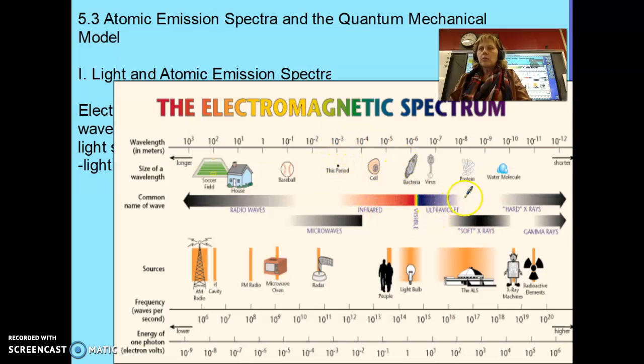And then as we move across here, we have infrared, which we can't see. Some animals can see into the infrared and also ultraviolet spectrum, but we as humans can only see the visible spectrum. And then we have X-rays and some of the very shortest wavelengths that we know of are gamma rays, which we have lots of in outer space.